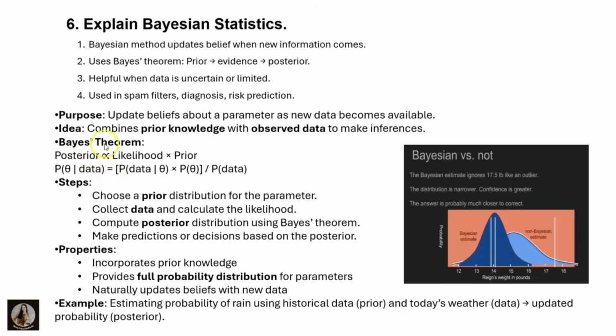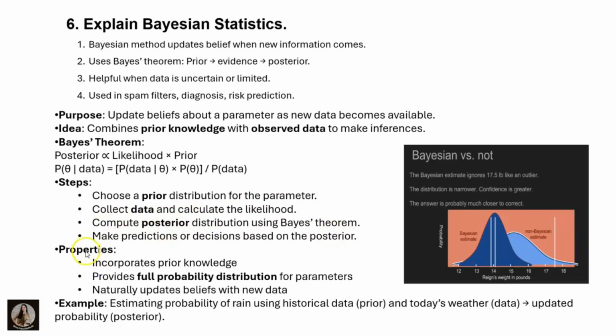Here is the mathematical form of Bayes theorem: P of theta given data is equal to P of data given theta times P of theta, divided by P of data. This is how we represent it in mathematical form. Here are the steps in Bayes theorem. Choose the prior distribution for the parameter of interest, collect the data, and calculate the likelihood. After that, compute the posterior distribution using Bayes theorem and make predictions or decisions based on the posterior.